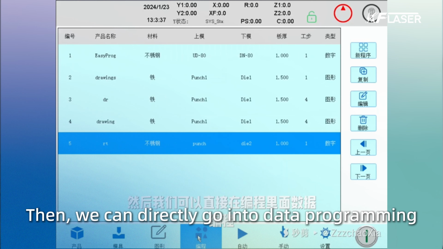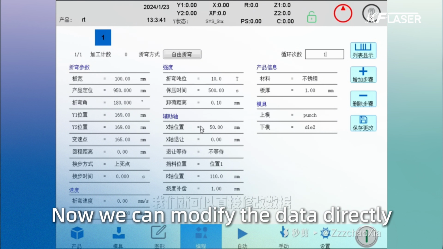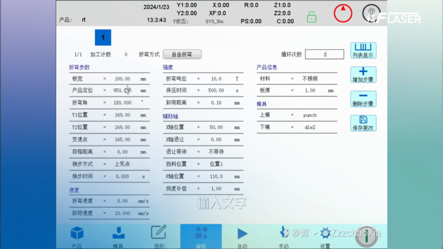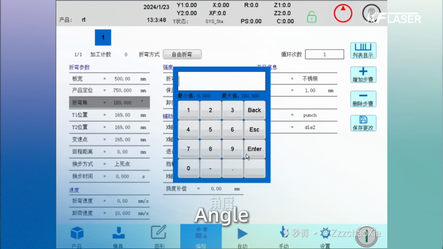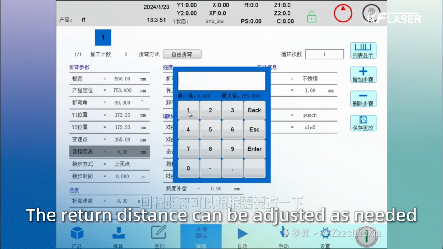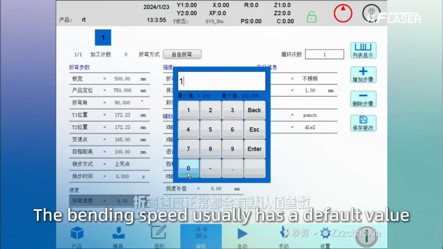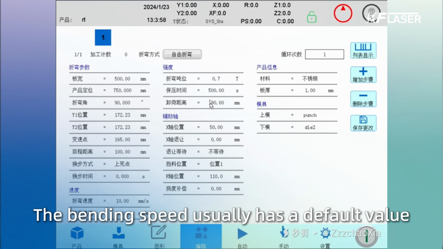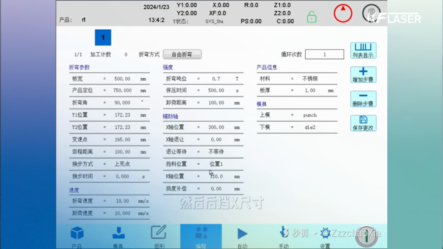Then we can directly go into data programming. Now we can modify the data directly. Modify the plate width, angle. The return distance can be adjusted as needed. The bending speed usually has a default value. Then set the x-axis dimension for the back gauge.